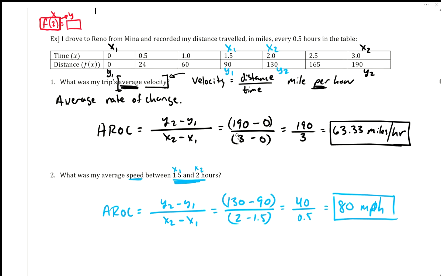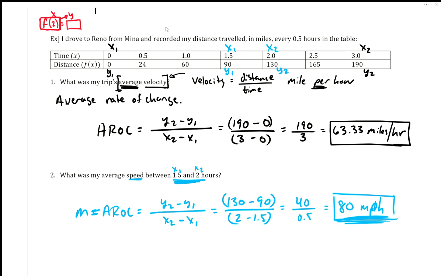Okay, so that was our average speed between that 1.5 and 2 hours. Okay, so that's how we can break down the average rate of change. So it's really just slope. So you think, oh, I could do slope. So instantly you could also say this is the same thing as m and use your slope equation. Okay, so it doesn't matter really the notation here. I would say what's most important for a final answer is making sure you got your number and your units.